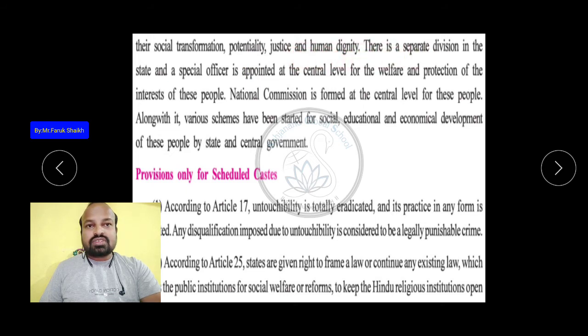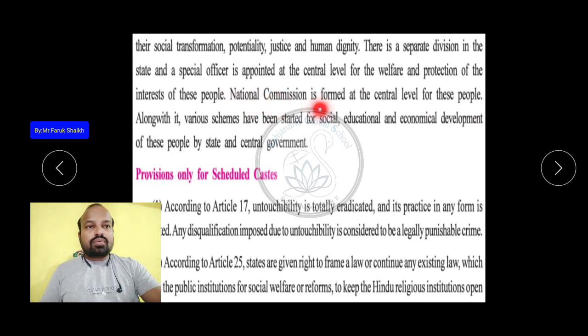There is a separate division in the state, and a special officer is appointed at the central level for the welfare and protection of the interests of these people, so that from their very basic needs they can also live a standard social life.